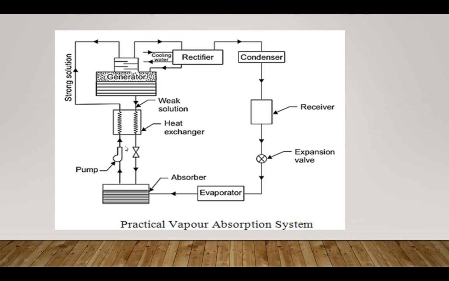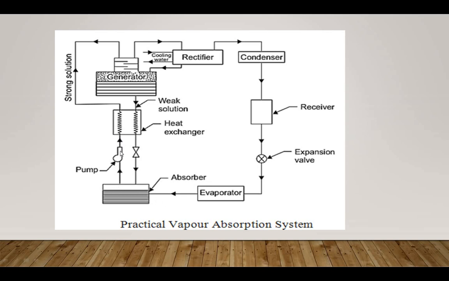Okay, here there is a heat exchanger. In the heat exchanger the strong ammonia solution is heated by the hot weak solution. You can see here in this figure the weak solution returning from the generator is hot.